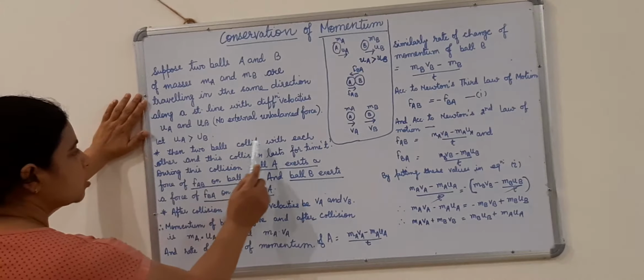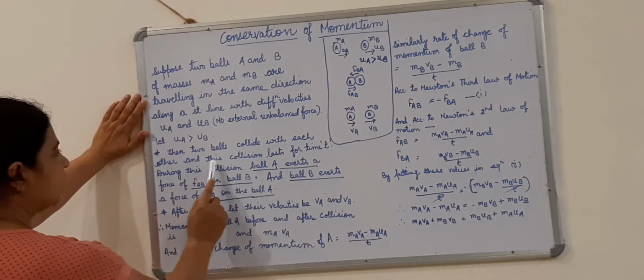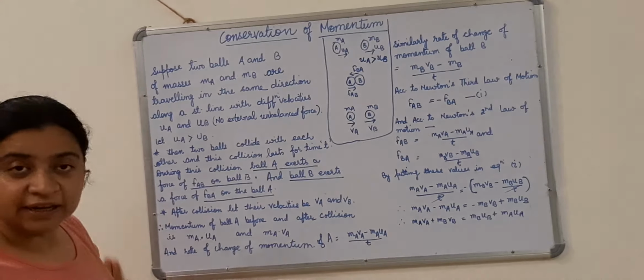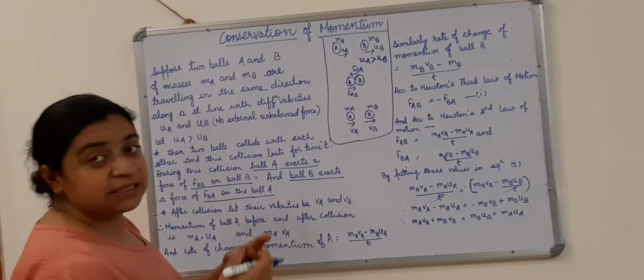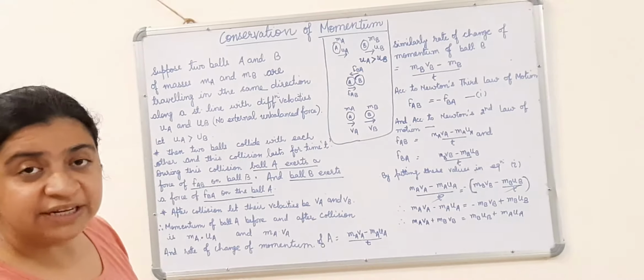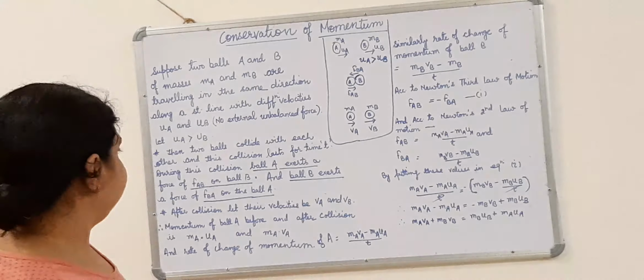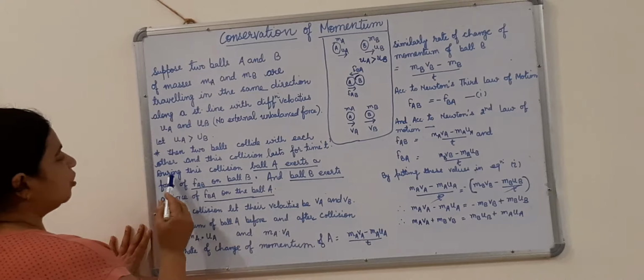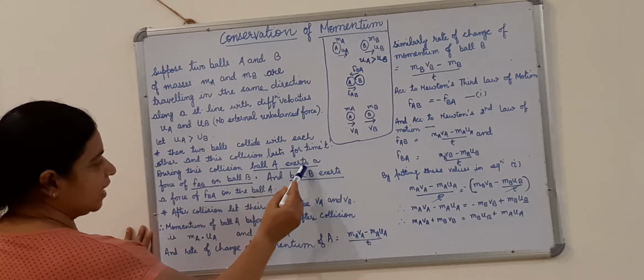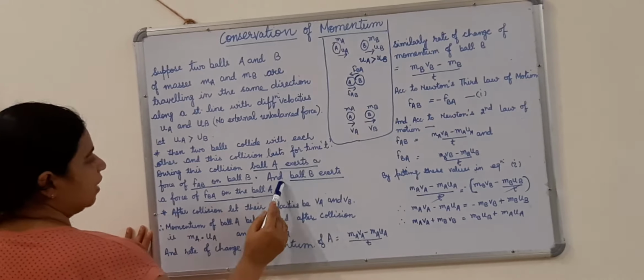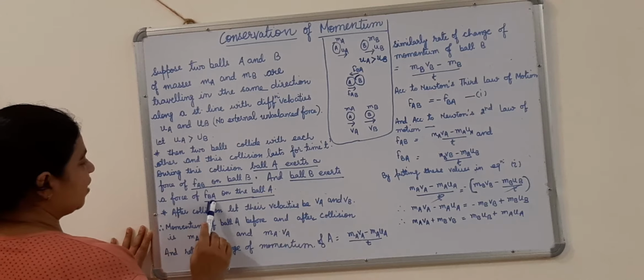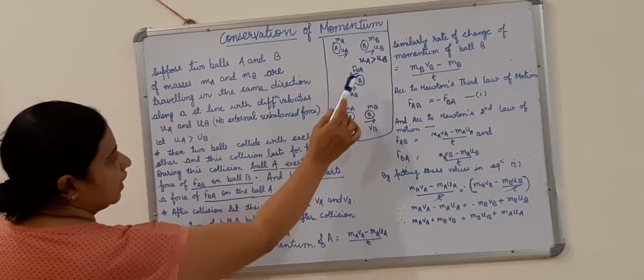The two balls collide with each other, and this collision lasts for time t. They remain collided with each other for the time t. During this collision, ball A exerts a force of FAB on ball B, and ball B exerts a force of FBA on ball A.